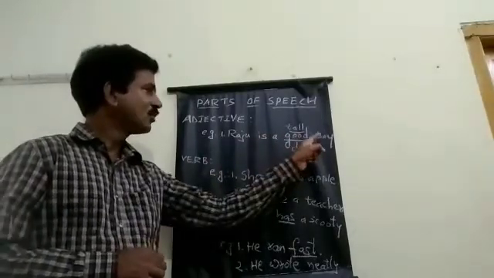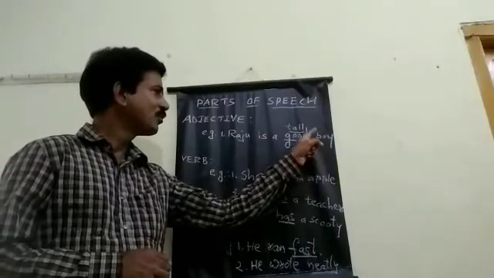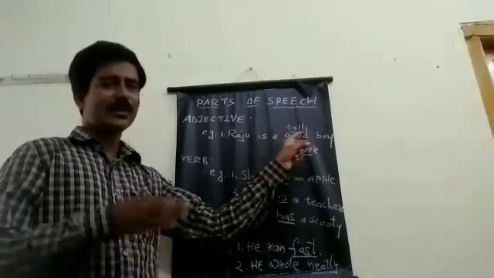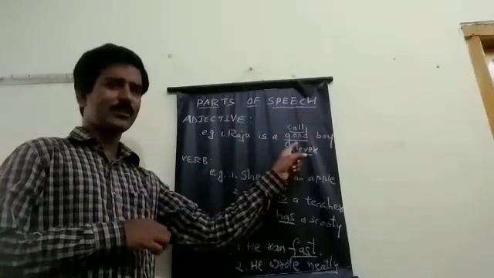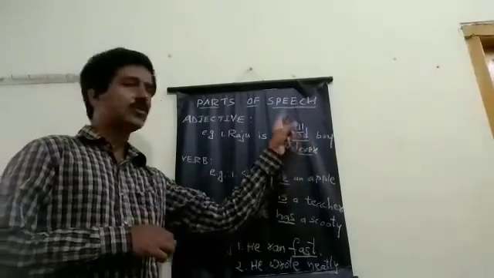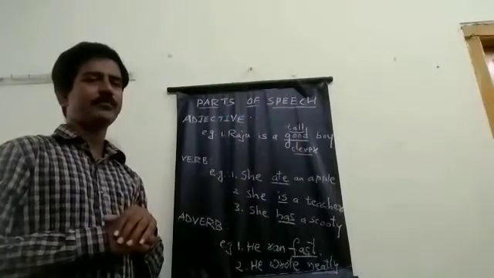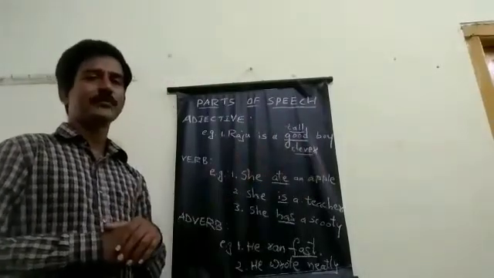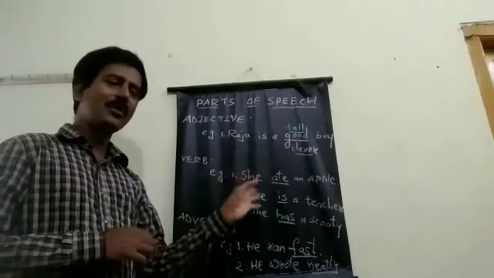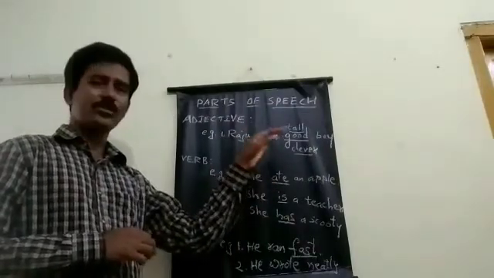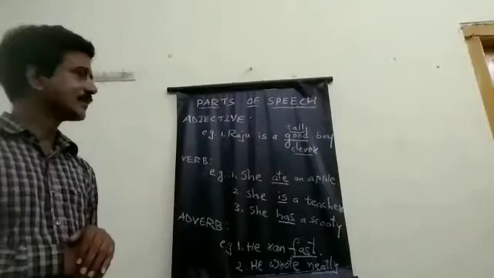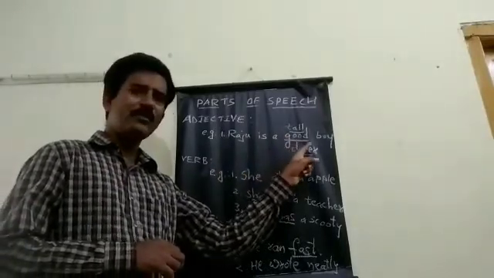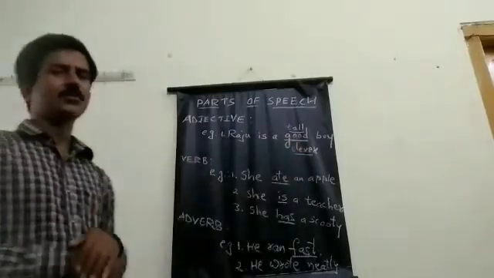So boy is a noun. We are getting more information about the boy. And Raju is a tall boy. So by keeping this word in this sentence, we can come to know whether he is a tall boy or a short boy. And Raju is a clever boy. So whether he is clever or a dullard, whether he is tall or short, good or bad, like this. Adjective is a word which tells or gives more information about a noun.